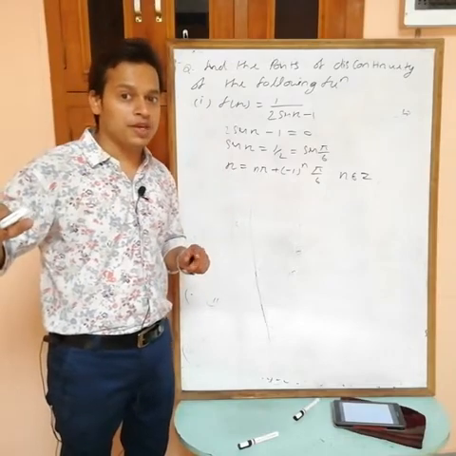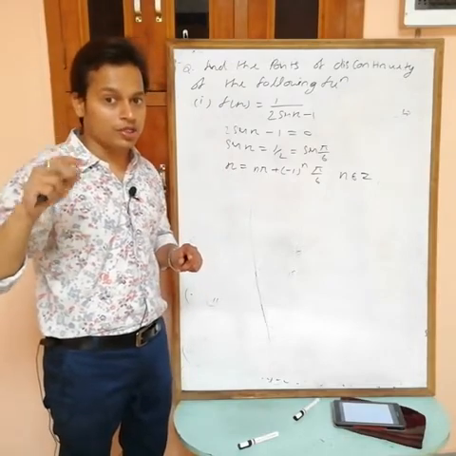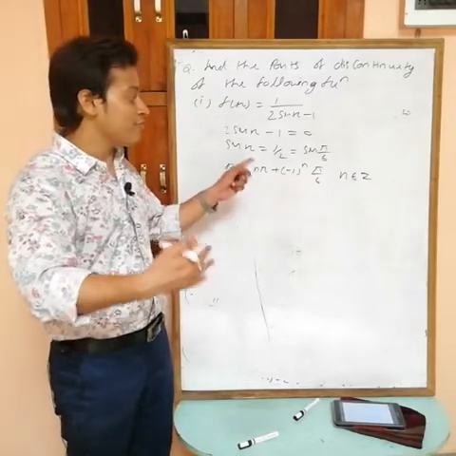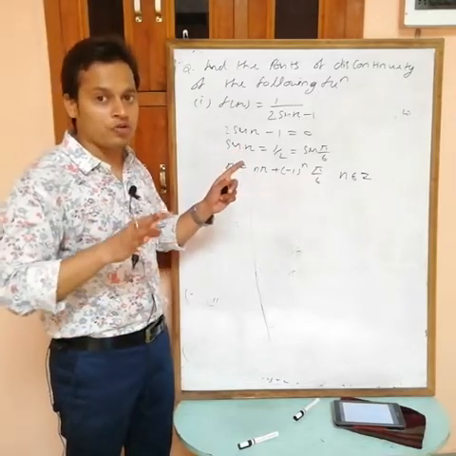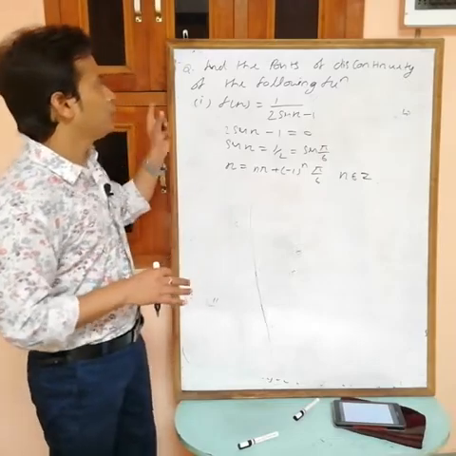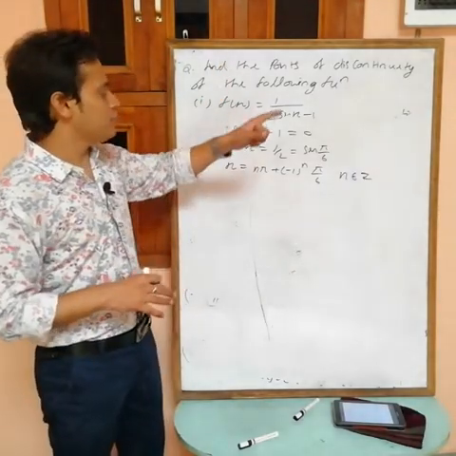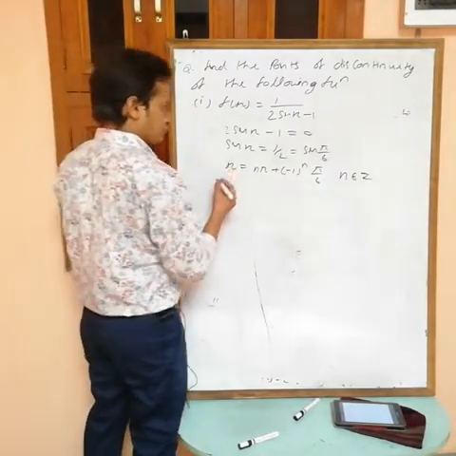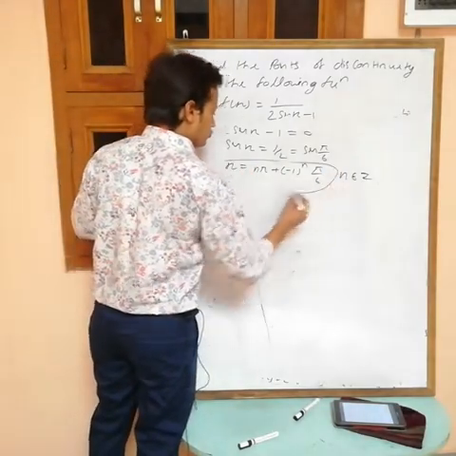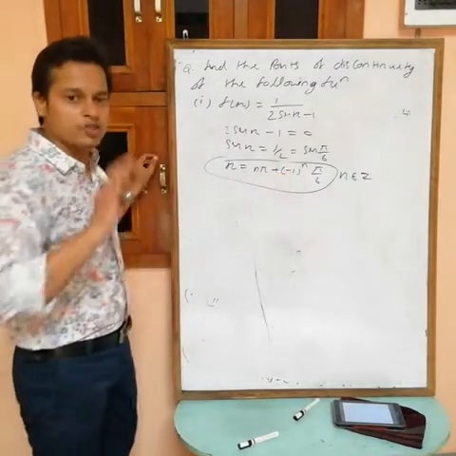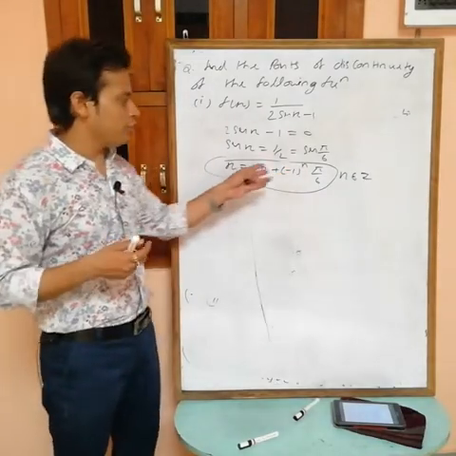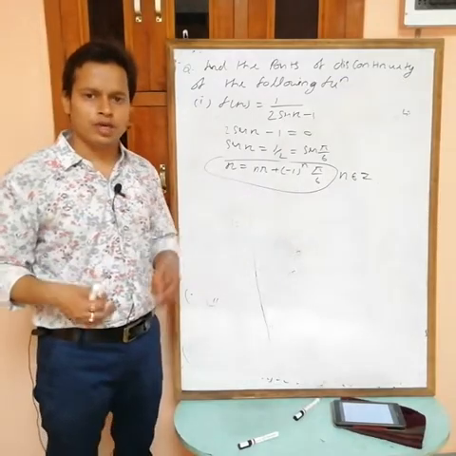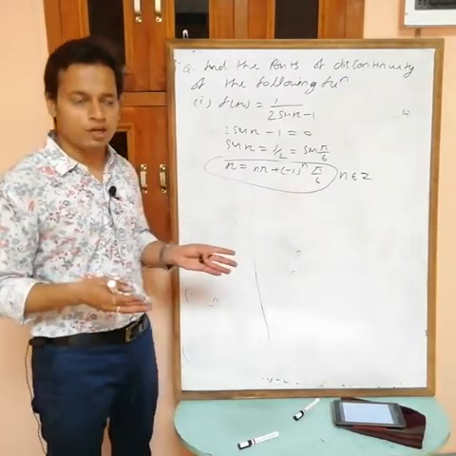f(a) must exist. Remember, for continuity LHL equals RHL equals f(a), which must be finite, but at this point f(a) is infinite. So what do we want? Points of discontinuity. So these are the points of discontinuity. Here n belongs to Z, put 0, 1, 2, 3, minus 1, minus 2, minus 3, and you will get all the points. There are infinite points.